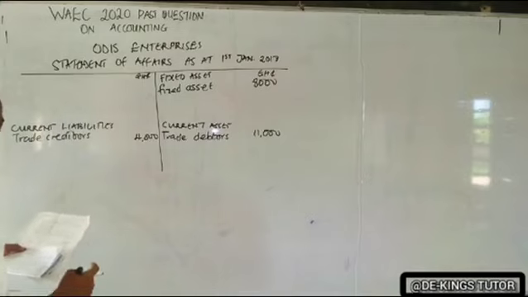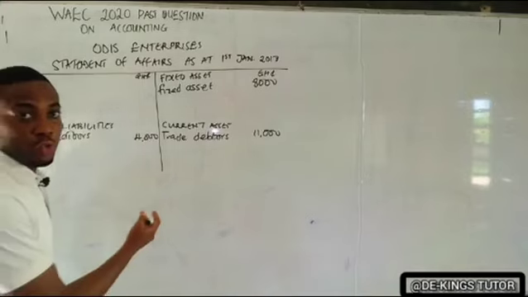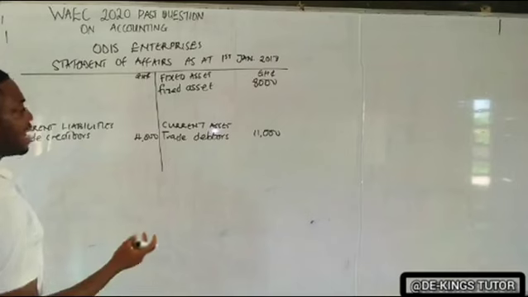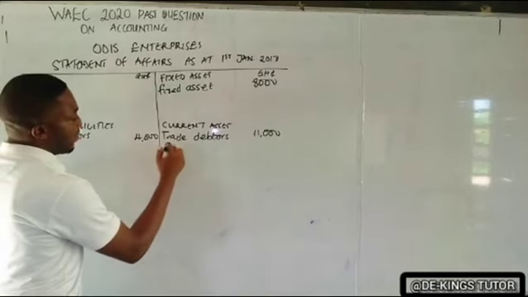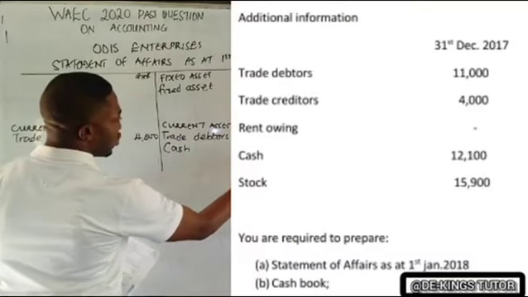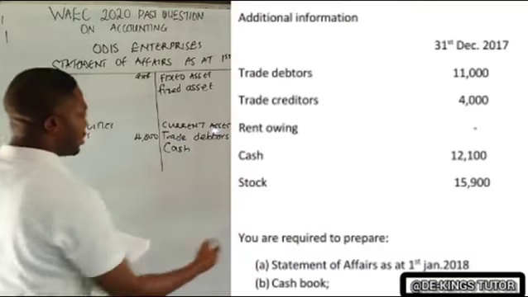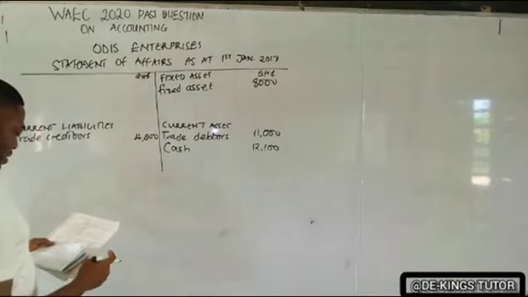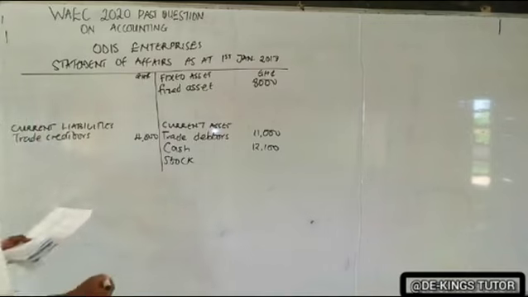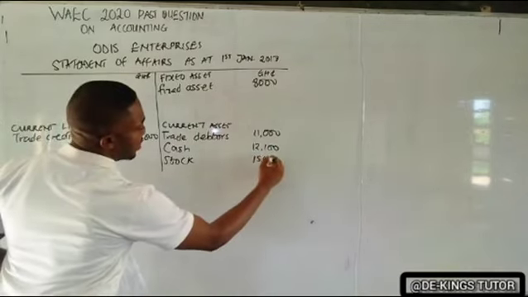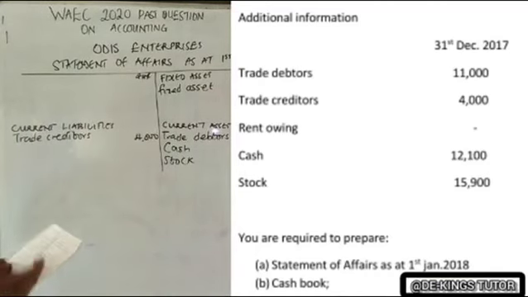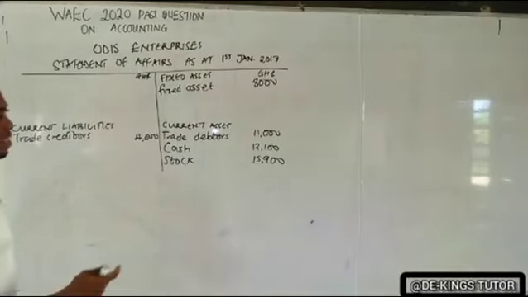The next one is rent owing. There is no value there, so it will not come here. The next one is cash. Cash is a current asset, so it appears under here. How much is it? You will see there as 12,100. The next one is stock. We have stock, the current asset also, 15,900. Okay, so those are the items as of 31st December 2017.